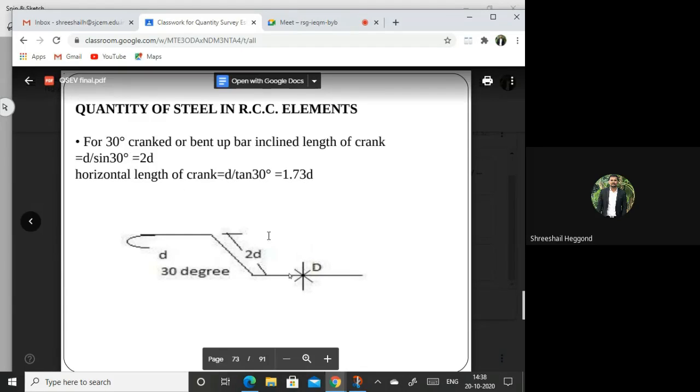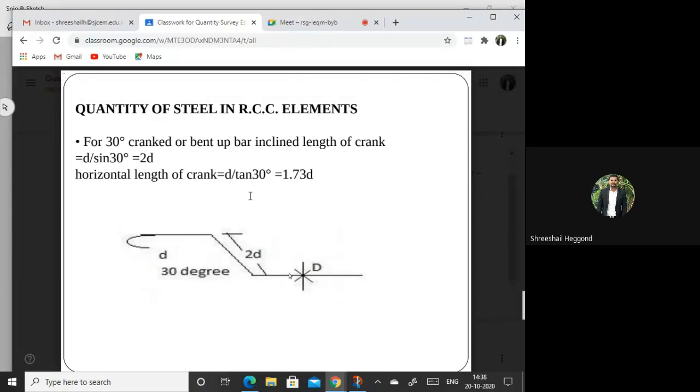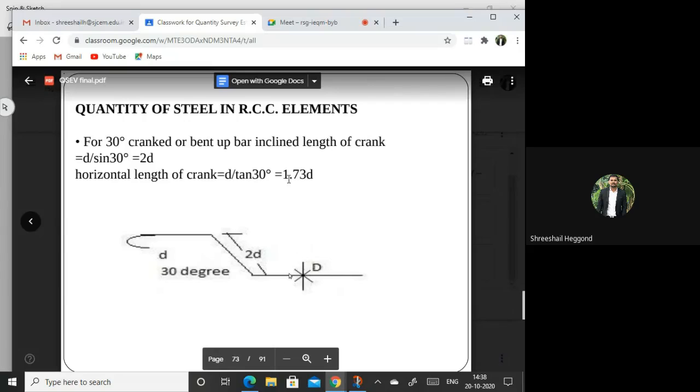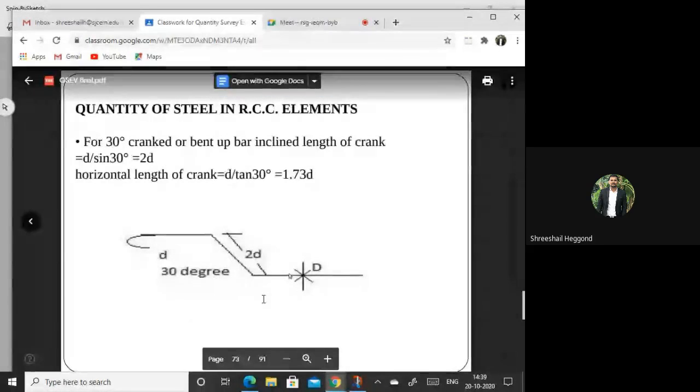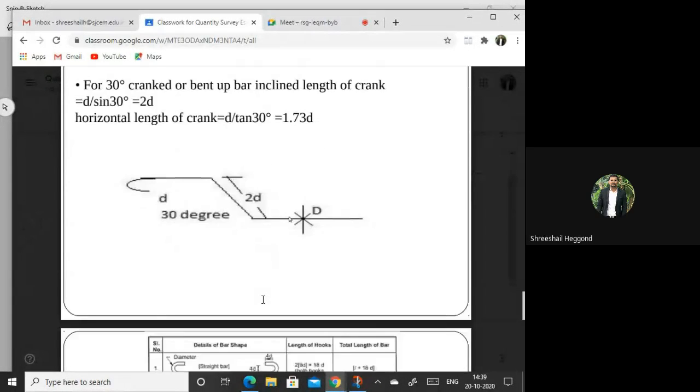If you are calculating the total length, that will be calculated as L plus, if you are providing both side cranks, 2 into 0.73D, or else if it is one side, then it will be 0.73D. That will be calculated for crank bar of 30 degrees.